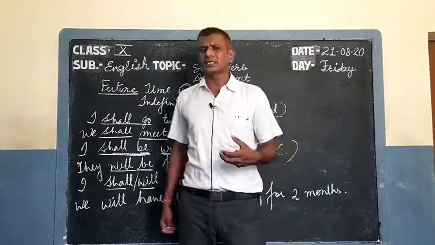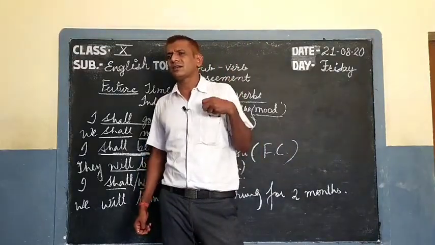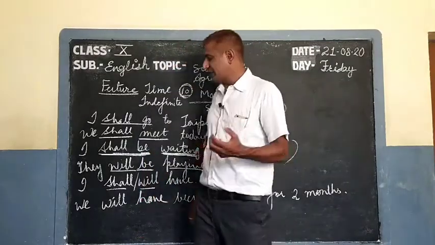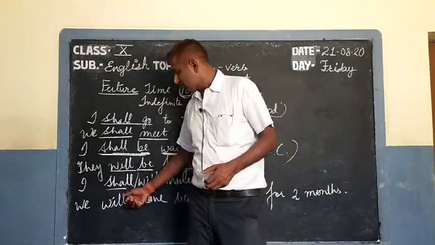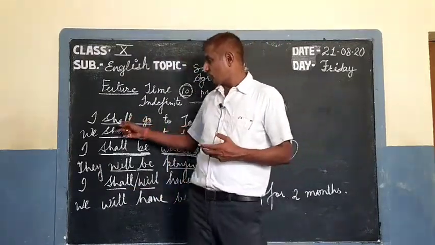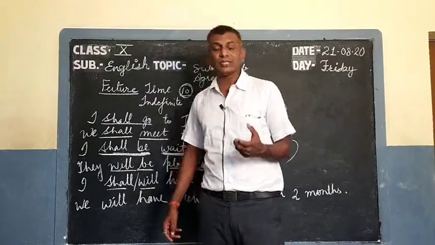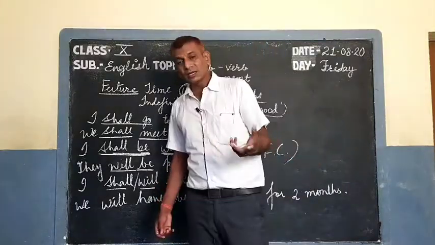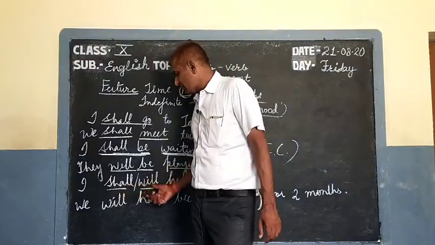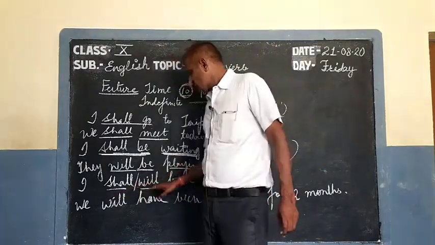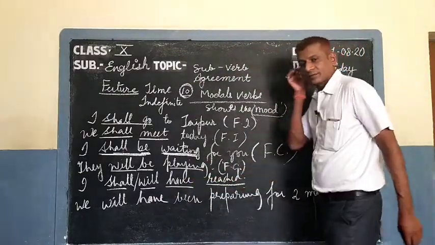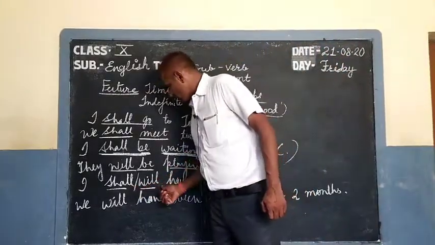Now next, I and shall and will. And nowadays in modern English there have been some changes in the use. Earlier we used to practice shall with I and we, but nowadays we use will also. So there's not a big difference in shall and will nowadays. Any one of these you can use. I shall or will have reached.